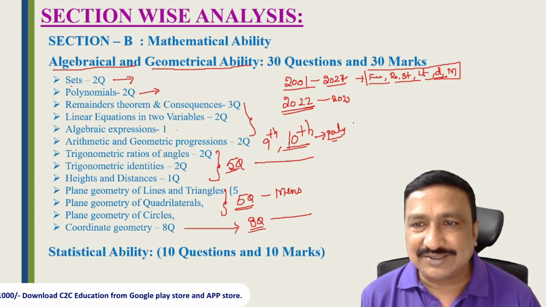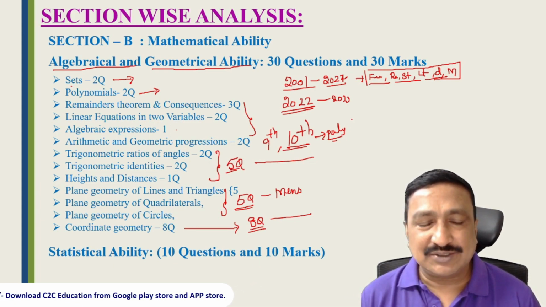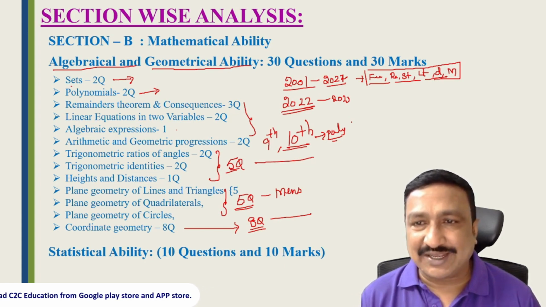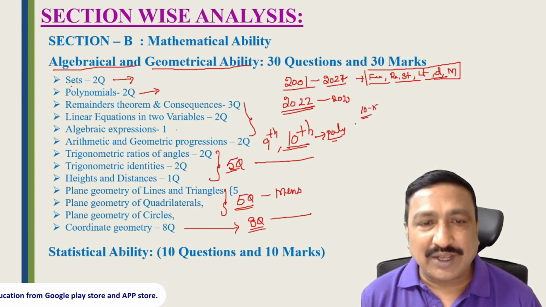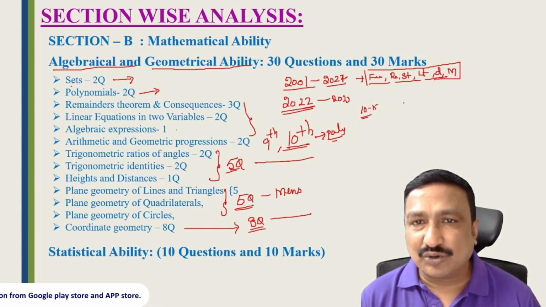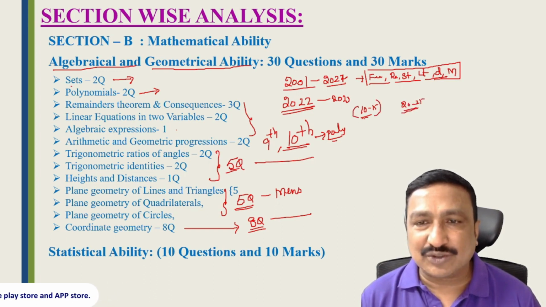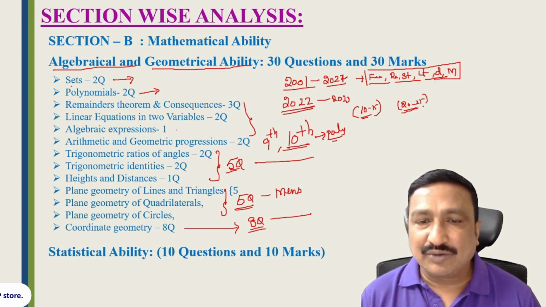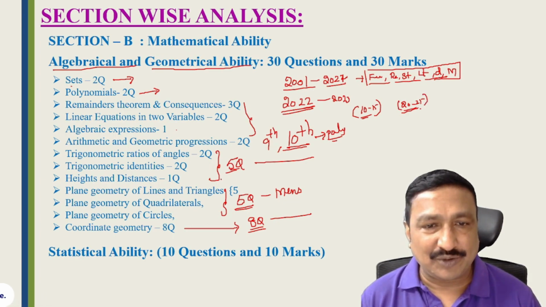In this case, for non-math students, scoring is difficult, but if you practice regularly, we can easily score 10 to 15 marks. And if you are very good in these topics, you can score 20 to 25 marks. Right students, so the score in this area for non-math students, you can easily score 10 to 15, and for mathematics students who are very good in 10th class maths, they can easily score 20 to 25 marks. So this is one of the important areas.